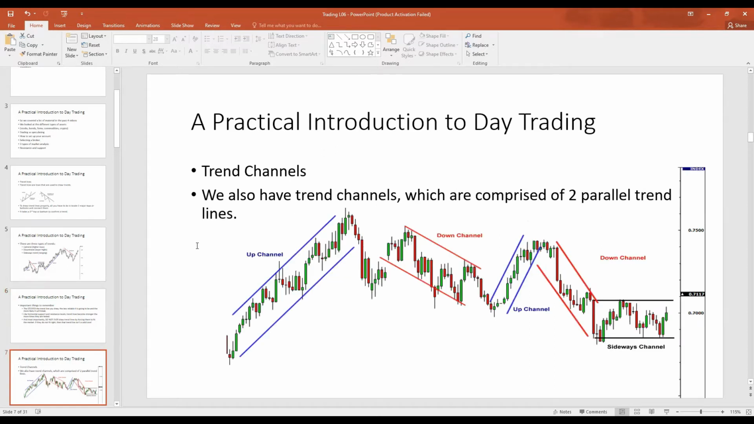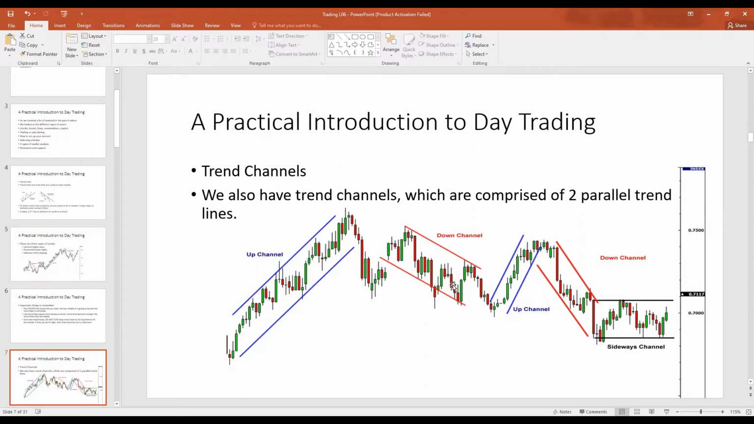So apart from trend lines, we also have trend channels. Trend channels are comprised of 2 parallel trend lines. So we see here one trend line, another trend line. These 2 trend lines appear to be parallel. This is an upward sloping trend. Likewise, we have 2 trend lines, a downward sloping trend line. These 2 trend lines form a channel.